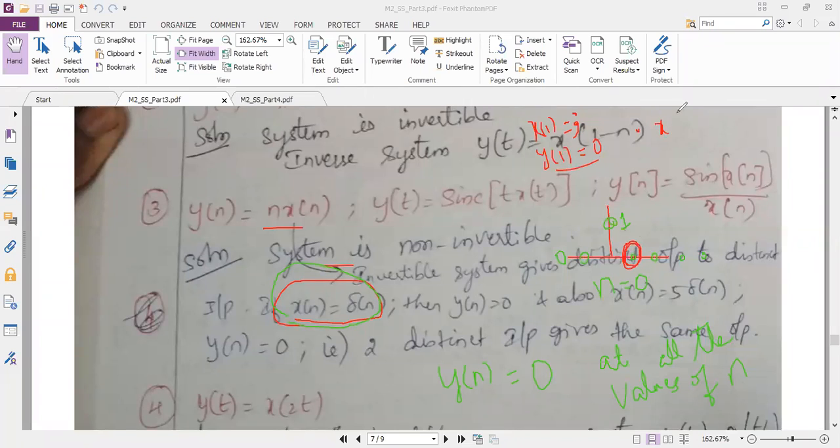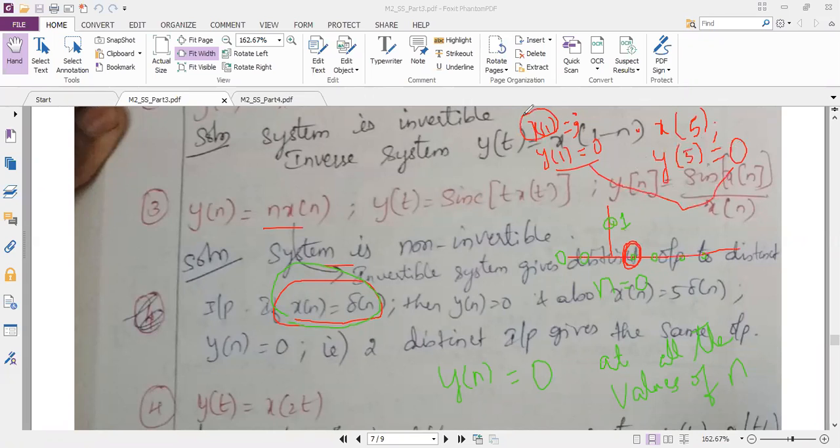Similarly, if I take x of 5, can anybody tell me what x of 5 is from the graph? 0. So x of 5 is 0. Can I write my output y of 5 is also equal to 0? What I'm trying to convey is that my outputs are the same for different inputs.